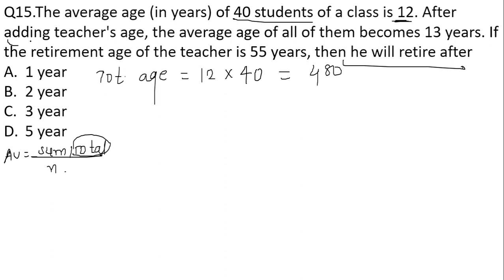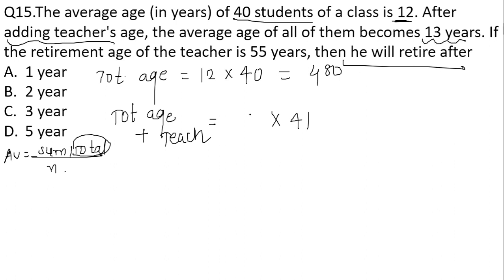Now we are adding the teacher. After adding the teacher, the members were 40 students, so the total members are going to be 41. So the total age after adding the teacher is going to be, what is the total number of members here now? 41. And what is the average that they have mentioned after adding the teacher? 13 years. So the total is going to be 13 into 41. This will give me 533.